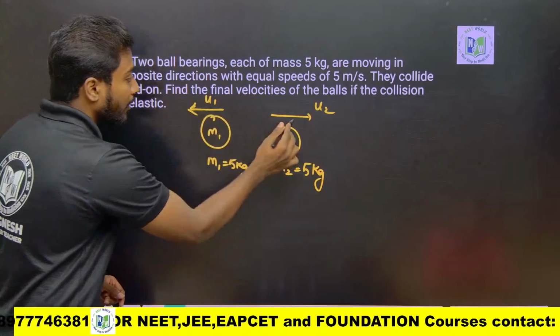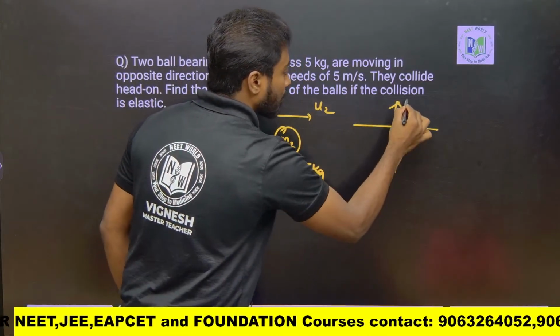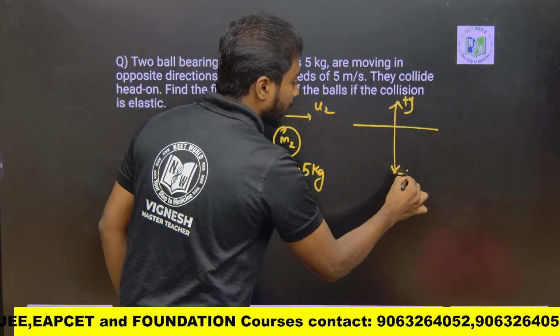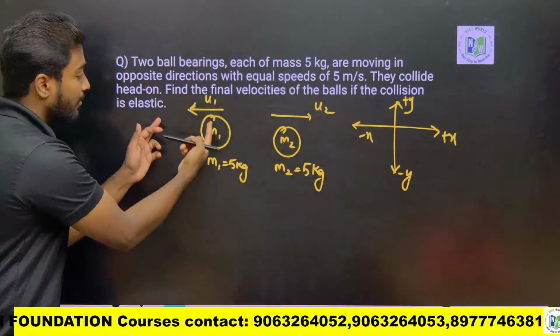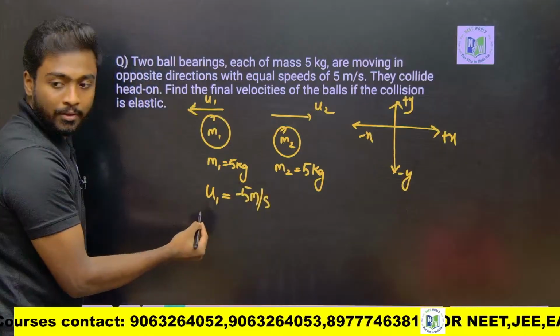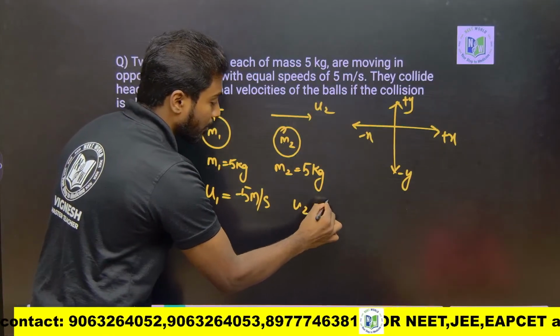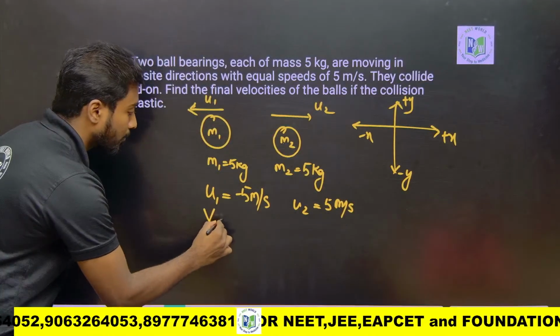If I consider the axis, this is positive x axis, this is negative x axis. If I consider U1, this is minus 5 meter per second, and U2 will be plus 5 meter per second. Then what about V1?